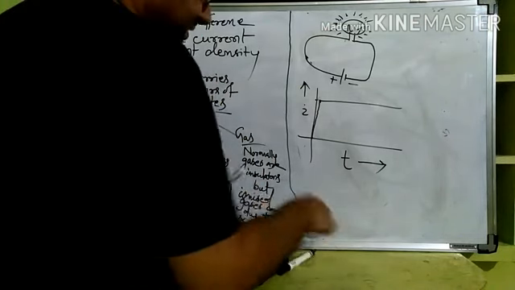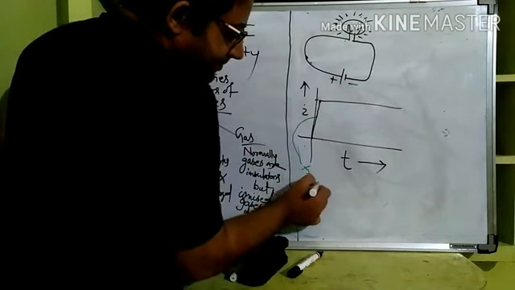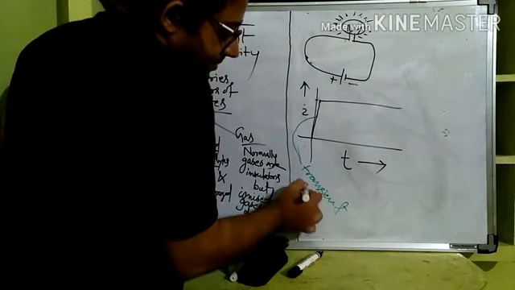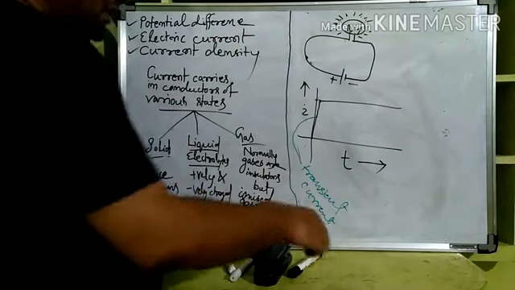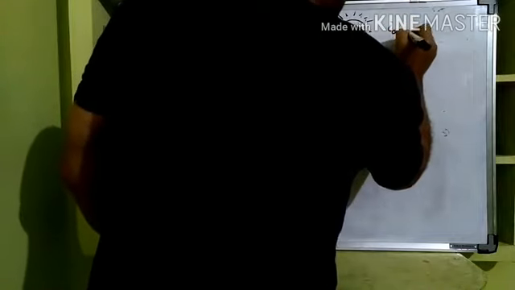In between that, what current is there? This is called transient current. Okay. So this is a transient current. Then we called one current called average current.